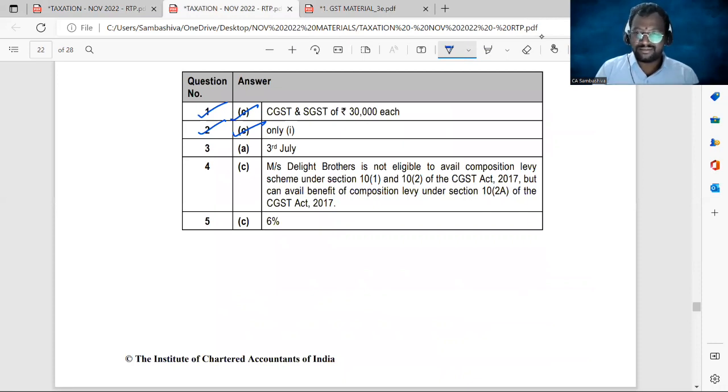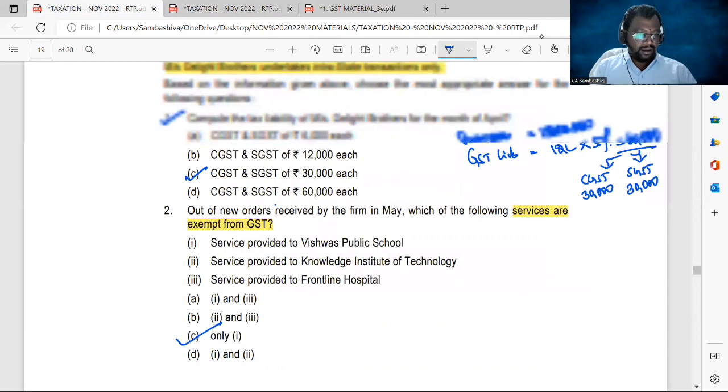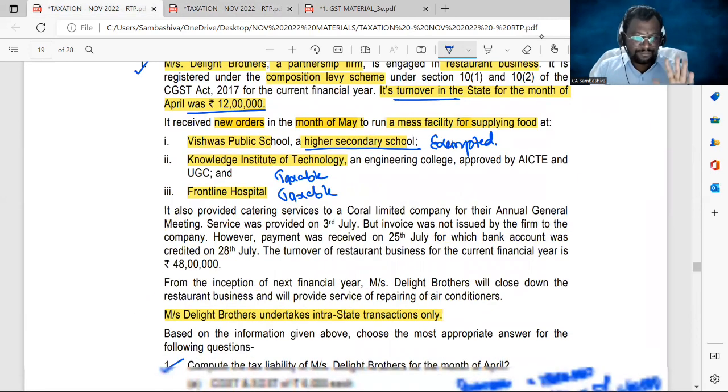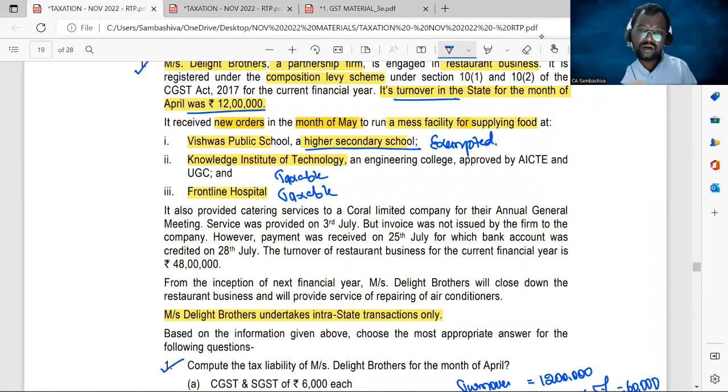Okay, everyone, now come to the third MCQ. For that, we need to go to the third paragraph. It says they also provided catering services to Coral Limited company for their annual general meeting. So Coral Limited conducted an AGM, and in that AGM, Messrs. Delight Brothers provided catering services. The service was provided on 3rd July. So I can write the date of completion of service as 3rd July.